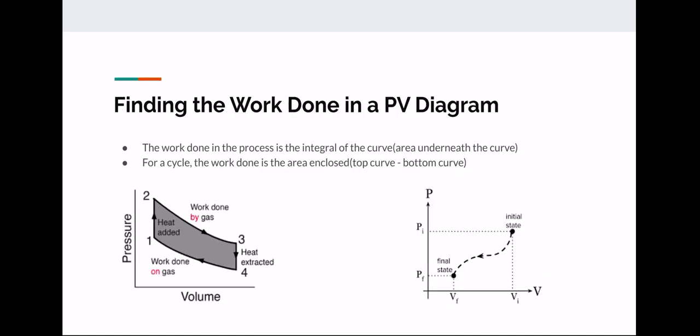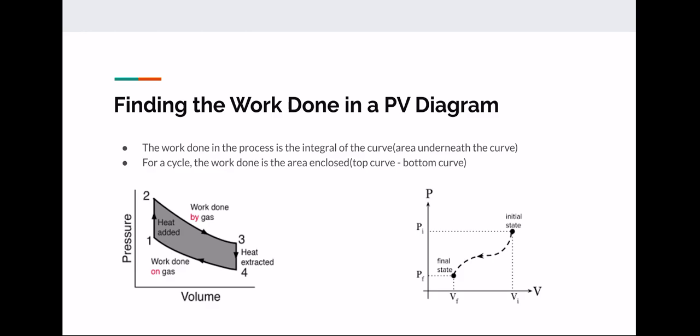And finally, finding the work done in a PV diagram. So this may seem complicated at first, but I promise you it really isn't. So when you want to find the work done in a process, it's the integral of the curve, so the area underneath the curve. So for example, for the picture on the right hand side, it's the area from the final state to the initial state, so the entire area underneath that curve would be the work done.